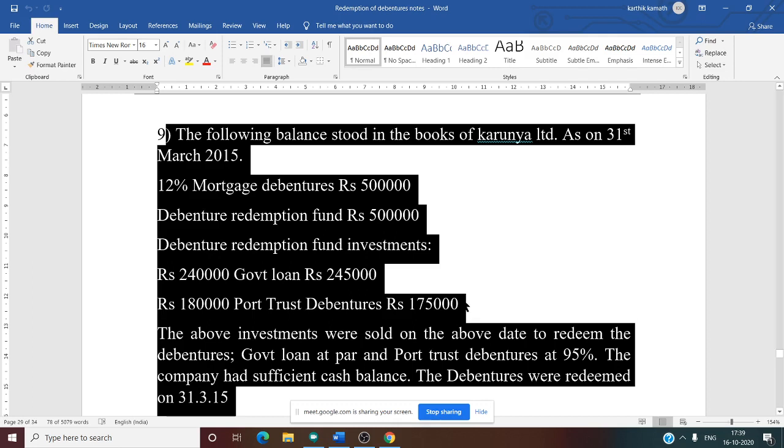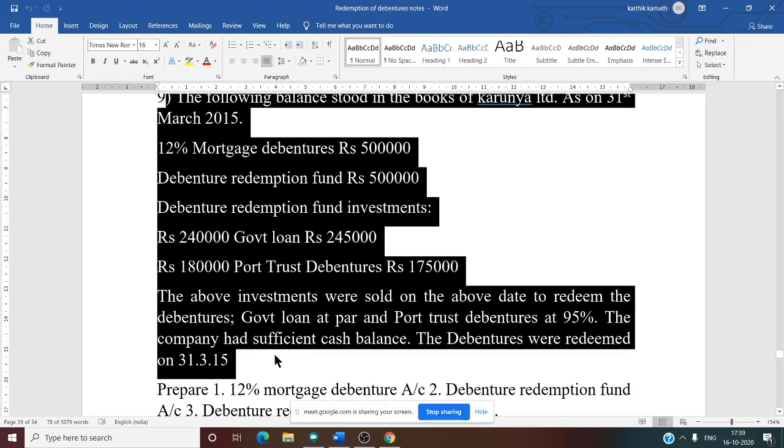So what about this 2,40,000 and 1,80,000? This is the face value. On this value we are going to sell the investment. For investment we need to see the adjustment also, but we need to consider face value. The above investments were sold on the above date to redeem debentures.